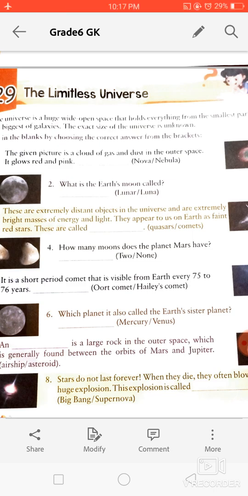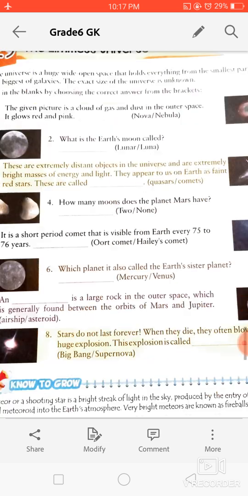Okay, so almost each and every question I have explained to you, and I have told you the right answers also. Okay, so complete these 2 exercises.